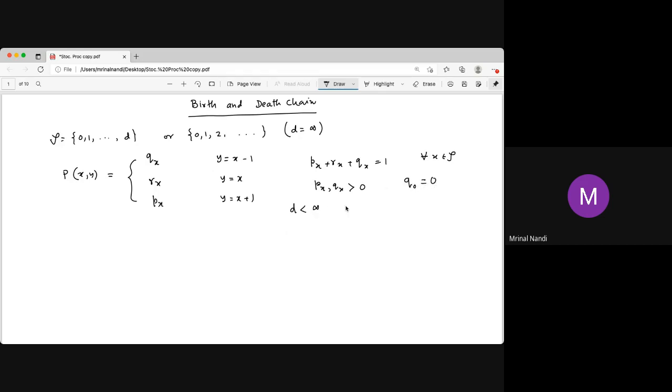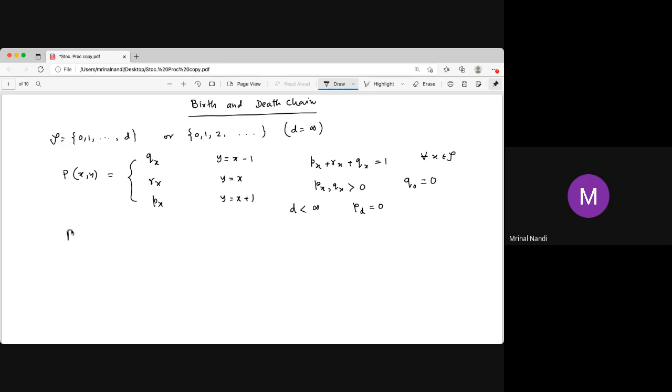Whether D is finite or infinite, q_0 is 0, meaning from 0 it can't go to minus 1. And in the finite case, p_D must be 0, otherwise it can go from D to D plus 1. That's why p_D is 0.